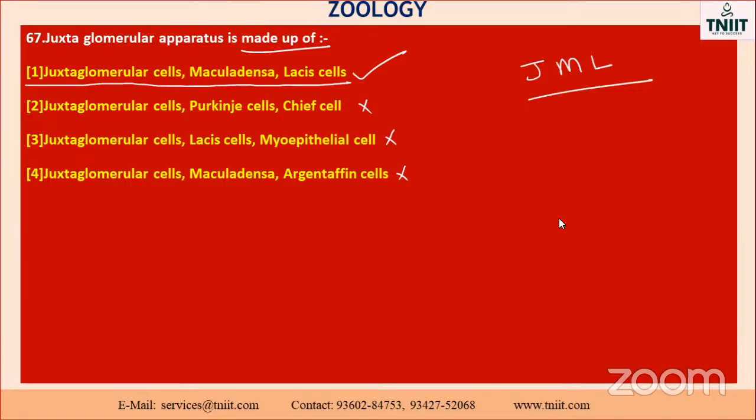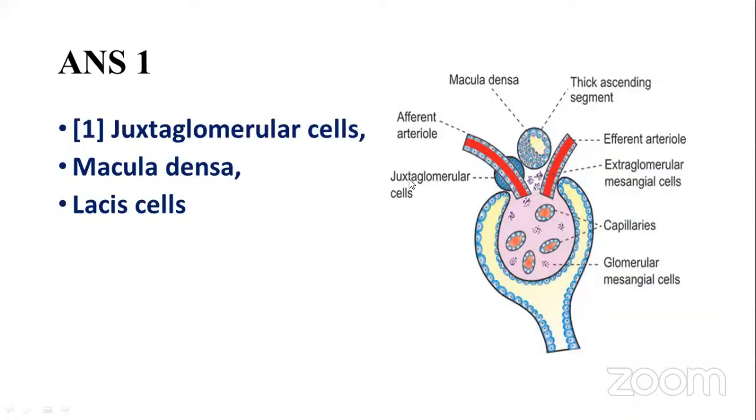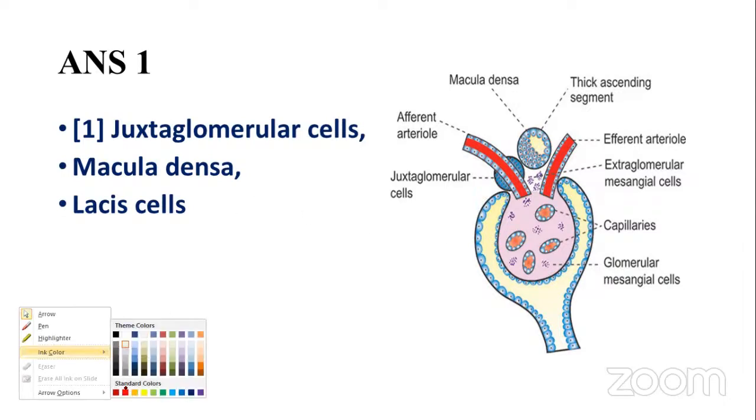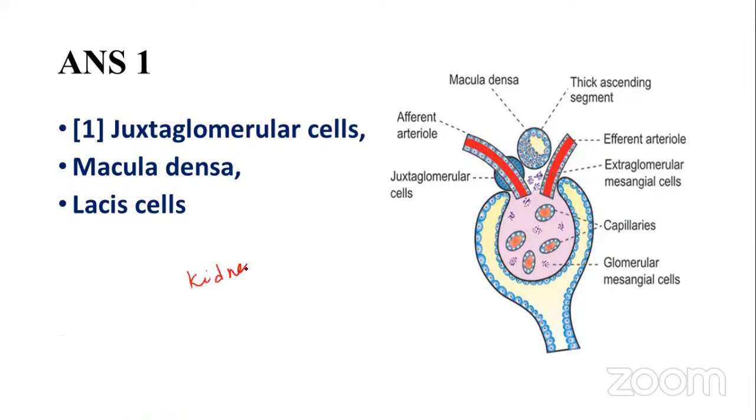Okay, media. See the structure, you can understand. Juxtaglomerular cell is here, and the afferent arteriole, that means the one which is entering inside, and the one which is going outside is called efferent. And then macula densa cells are also present here. So this one is also important. This is present in the kidney, in the Bowman's capsule. Okay, media, don't forget.